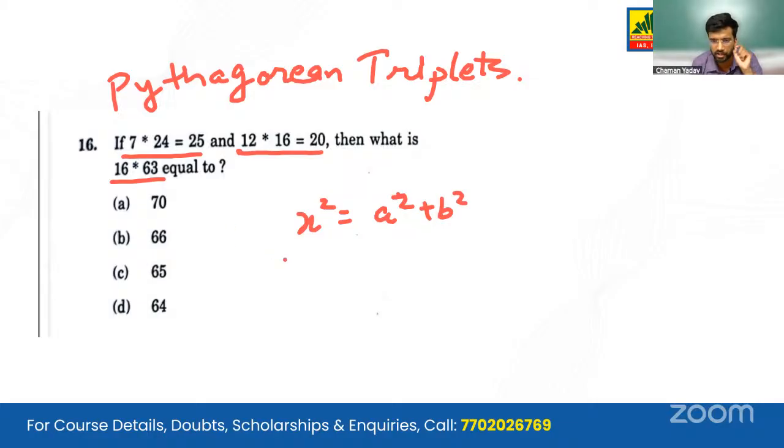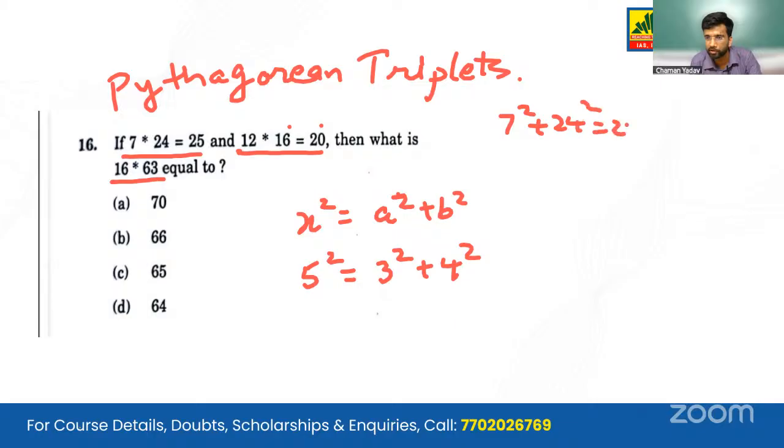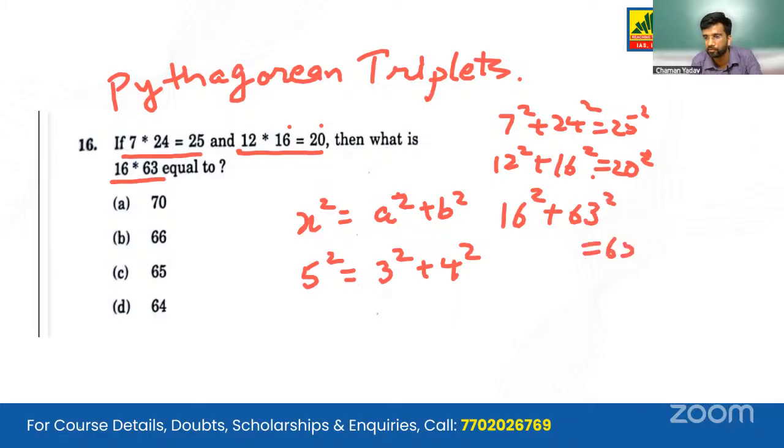For example, 5 square equals 3 square plus 4 square, so 3, 4, 5 are Pythagorean triplets. Similarly, 12, 16, 20 are Pythagorean triplets. We have 7 square plus 24 square gives us 25 square, 12 square plus 16 square gives us 20 square, and 16 square plus 63 square gives us 65 square.